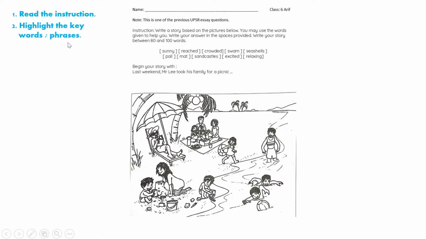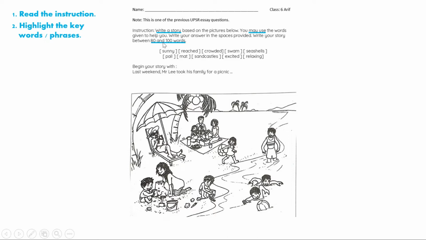Okay, next. Highlight the keywords or phrases. Okay, you're supposed to know. It says write a story, not a report, not a postcard, not a letter. Okay, a story. 3 to 6 paragraphs. You may use the words given. So these words that are given to you, you may use them, but you may also not use them. If it says must use them, then you have to use all the words given. If the question says you may use them, then you can either use or not use them. Get it?